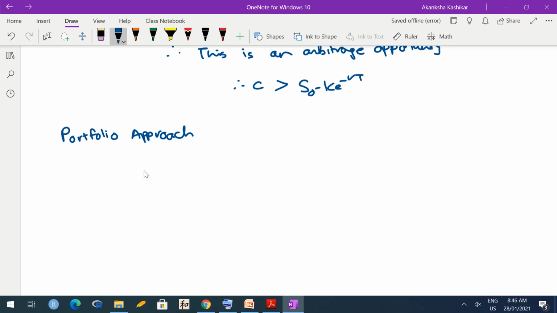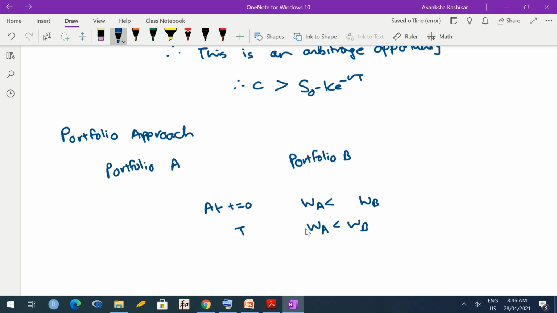construction of portfolios. So suppose there are two portfolios, portfolio A and portfolio B. Then the no arbitrage assumption would mean that if at say t equal to 0 worth of portfolio A is less than worth of portfolio B, then the relationship should continue at every time point. Okay, so maybe here I indicate the time. So this is 0, then this is t.